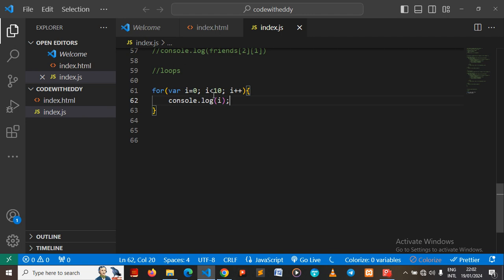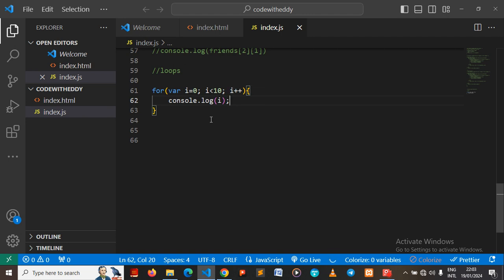And what's that condition? All the values between 0 and 10. As long as the value is less than 10, continue printing it. But once you increment it and it reaches a point where the value is no longer less than 10, don't print it again. Stop the loop. So that's how it is.